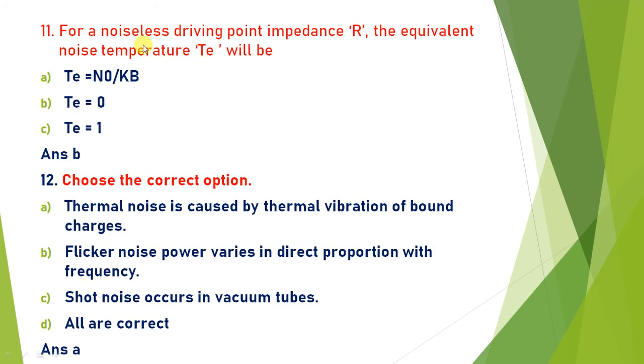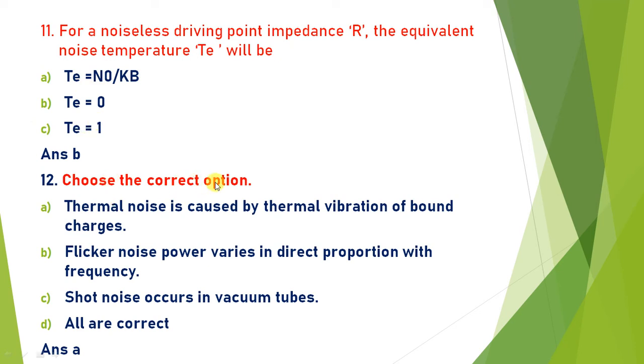For noiseless driving point impedance R, the equivalent noise temperature TE will be? For a noiseless system which has impedance of R, the equivalent noise temperature TE is always equal to 0. This is part of the theoretical background. So the answer is B.